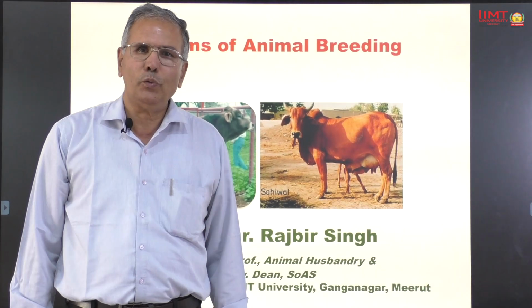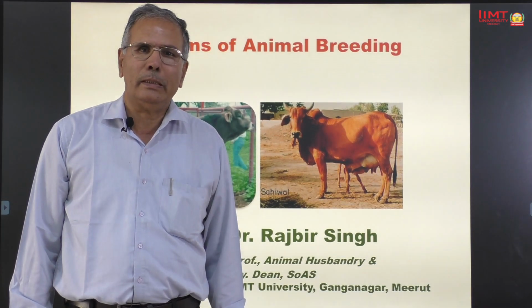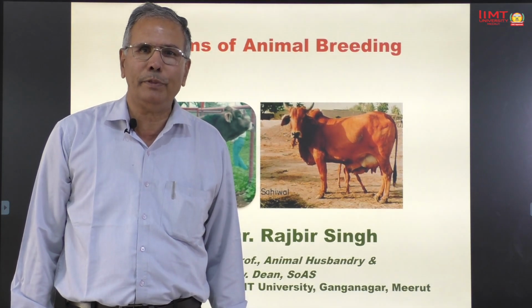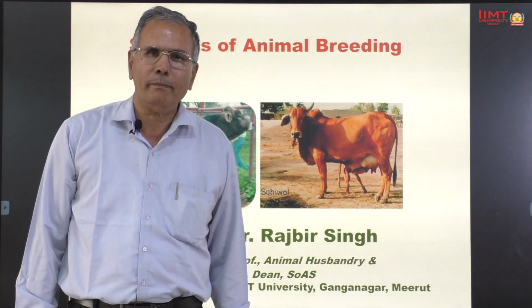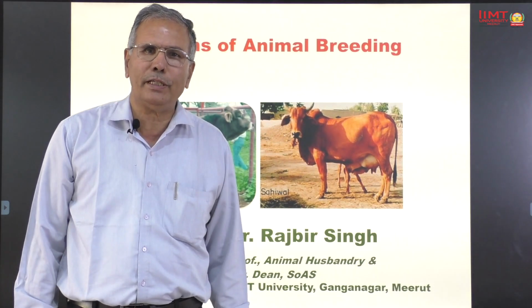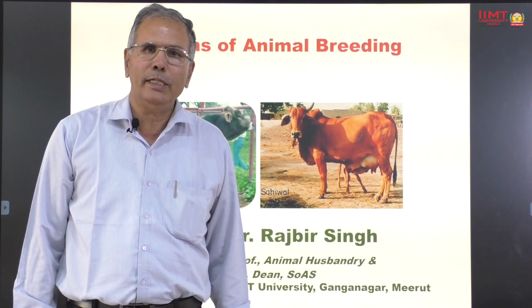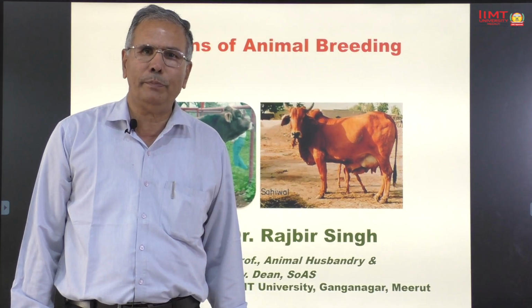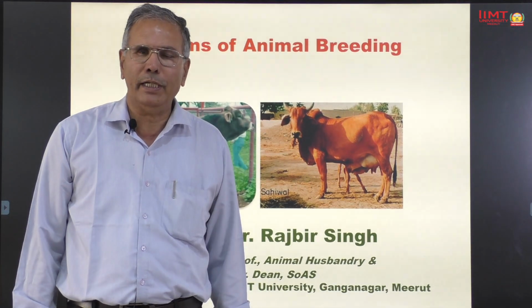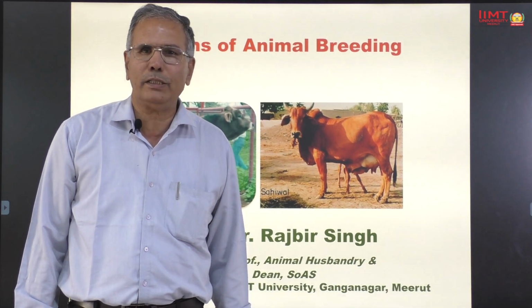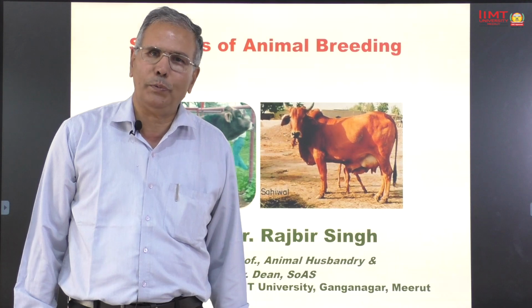Dear students, today we will discuss the third system of animal breeding, that is outbreeding. As you know, in my previous lecture we have discussed two systems of animal breeding, that is random mating and inbreeding. Hence, today we will discuss outbreeding.